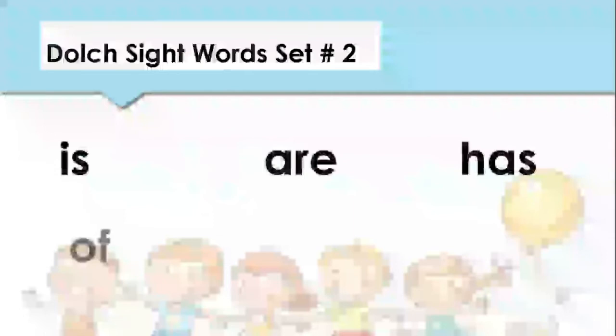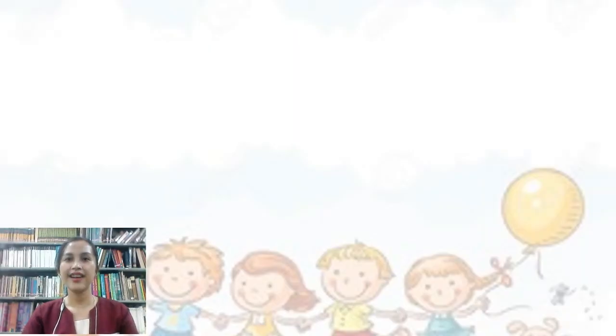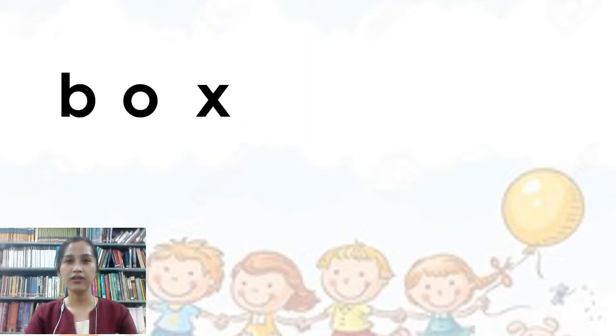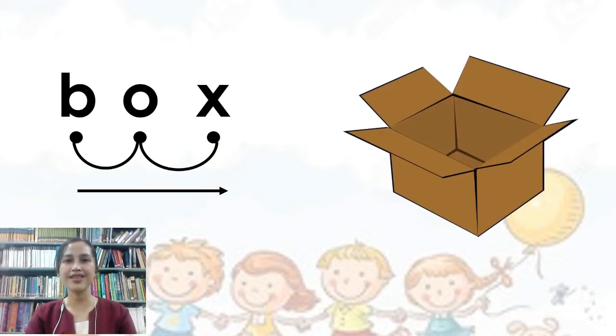Just follow after teacher. Is, are, has, of, to, it. Very good. Now, let's read the words. Just follow after teacher. B, O, X. Let's blend them all together. Box, box. It's a box.